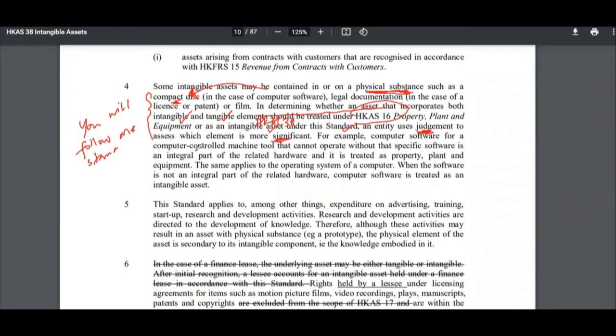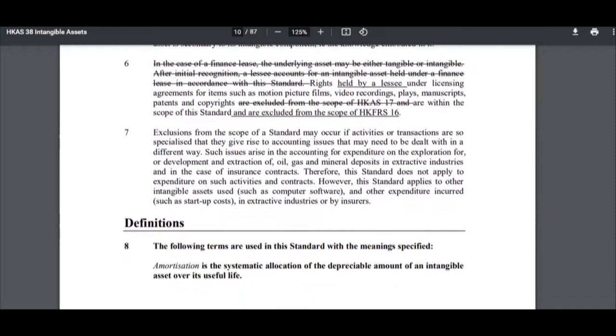So for example, computer software for a computer-controlled machine tool that cannot operate without that specific software is an integral part of the related hardware, and it is treated as PPE. The same applies to the operating system of the computer. When the software is not an integral part of the related hardware, computer software is treated as an intangible asset. So this is an example they have talked about. You need to understand which component is more significant. So that was about paragraph 4. You can read the other paragraphs, which are not really difficult to understand.